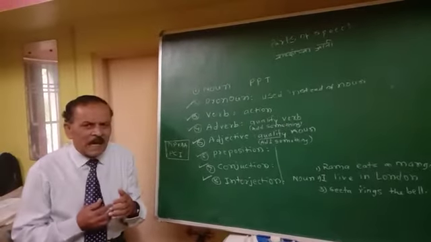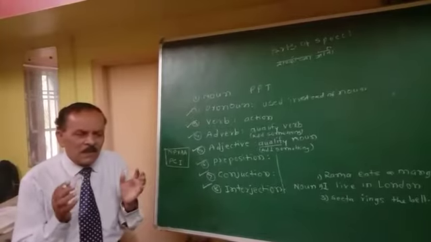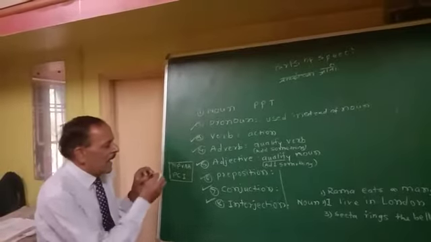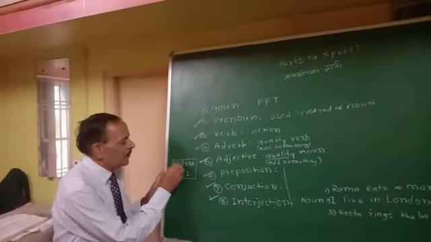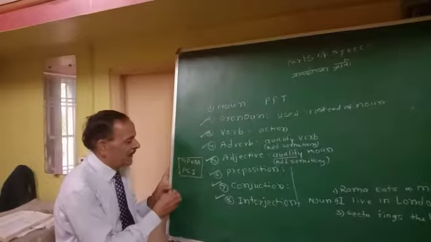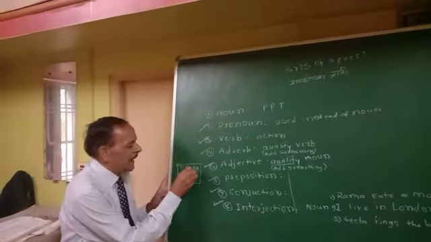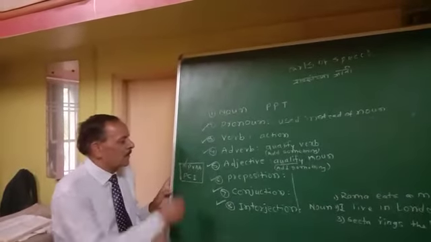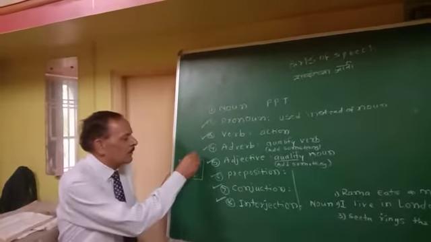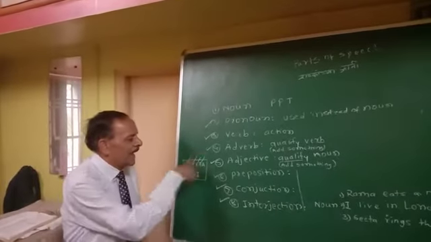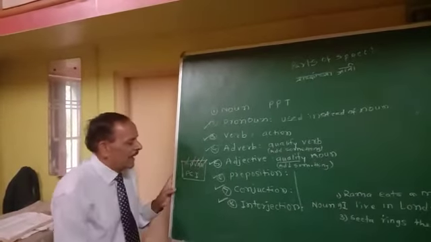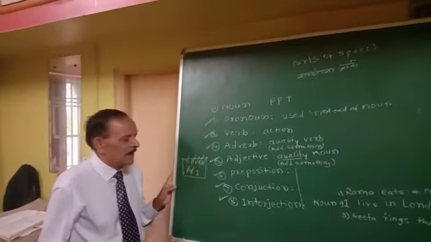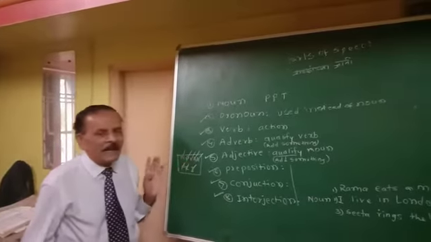To learn it by heart, I have specially, in a special manner, abbreviated them: NPVAA, PCI. N means noun, P pronoun, V verb, A adverb, A adjective, P preposition, C conjunction, I interjection.